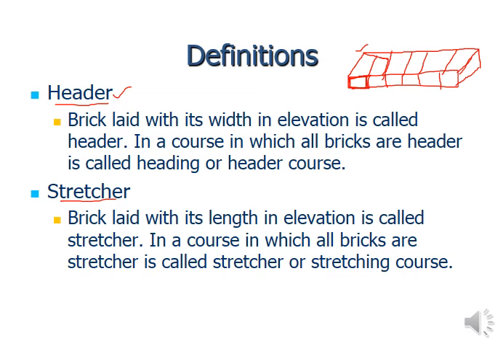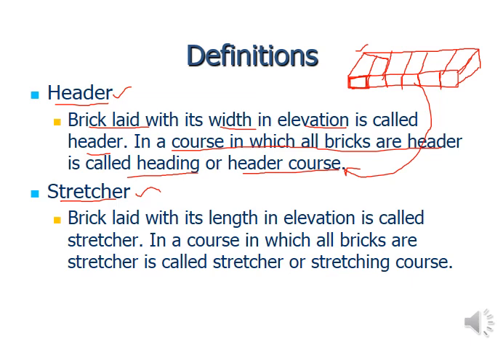These two dimensions will be on the front face of the wall. So this gives you the definition: the brick laid with its width in elevation is called a header. A course in which all bricks are headers is called a heading or header course. Here you can see all of the bricks are laid as headers, so we can say this course is going to be called a header course.